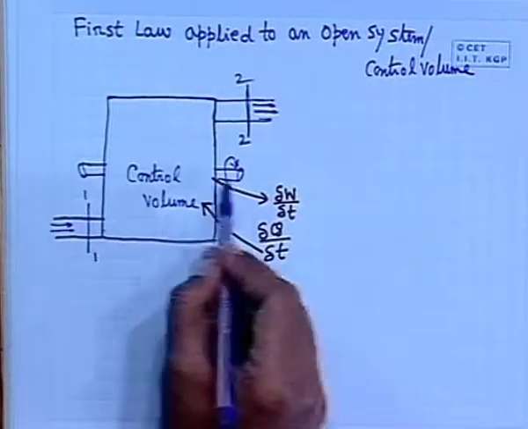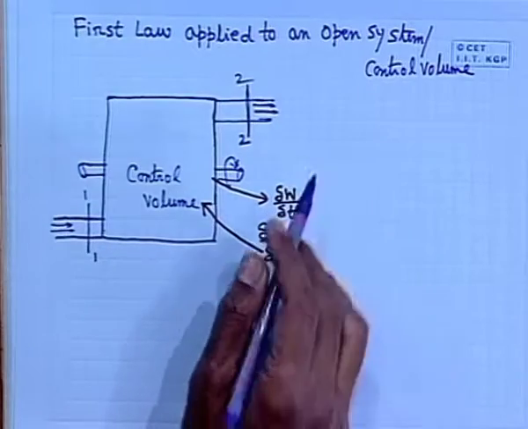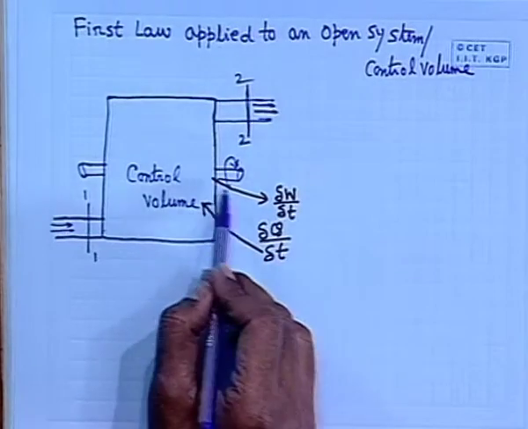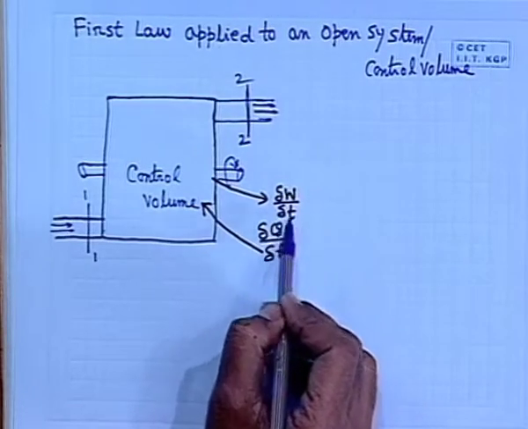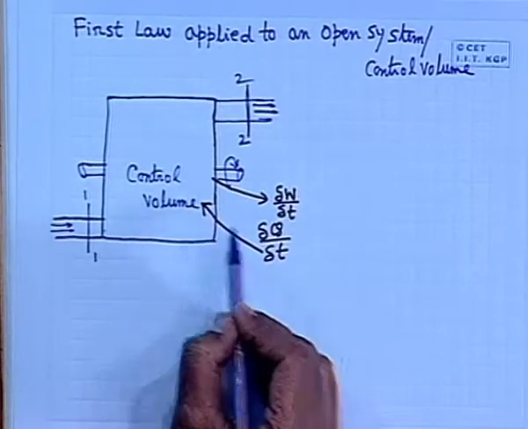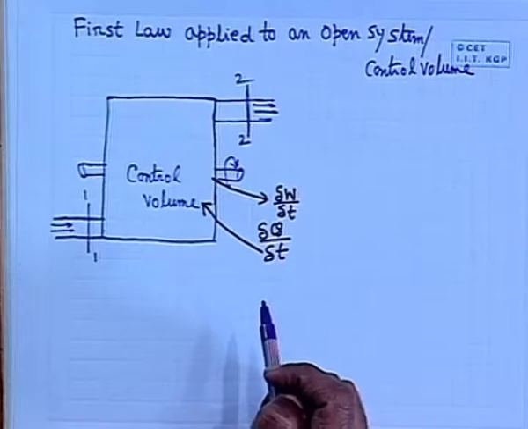But we are not much interested in the mechanism by which work is transferred. In thermodynamics, let us consider that some work is continuously being transferred to the surroundings at the rate of del W del T, while the control volume receives heat at the rate del Q del T.